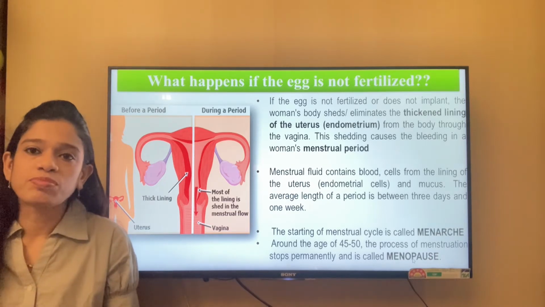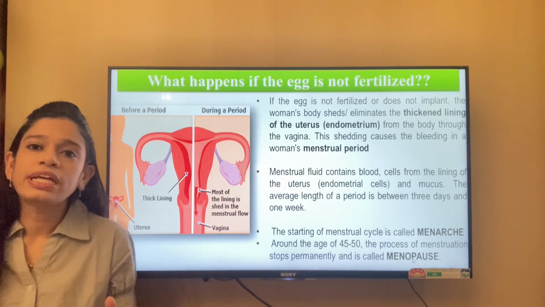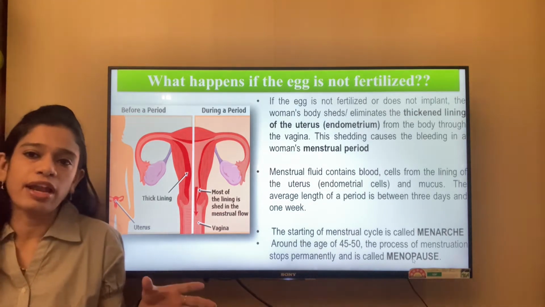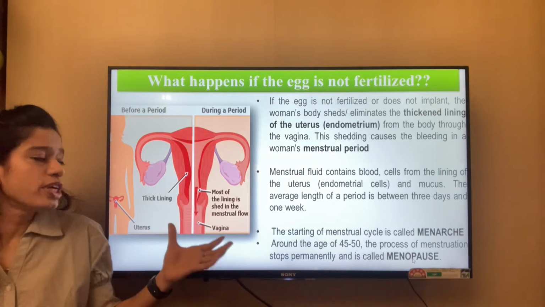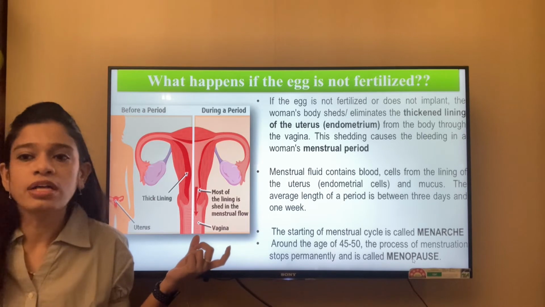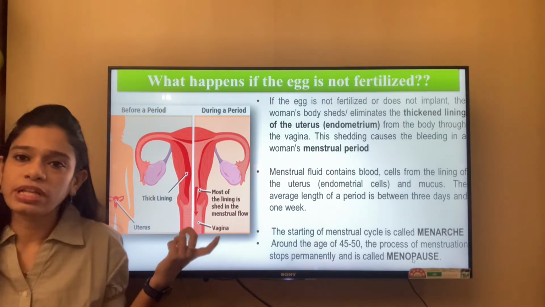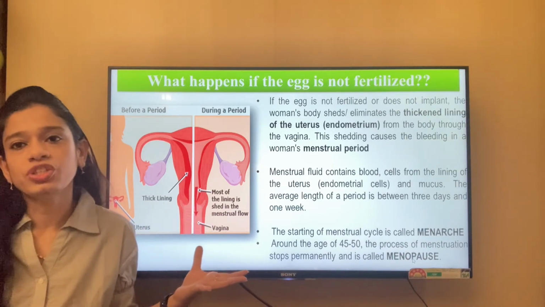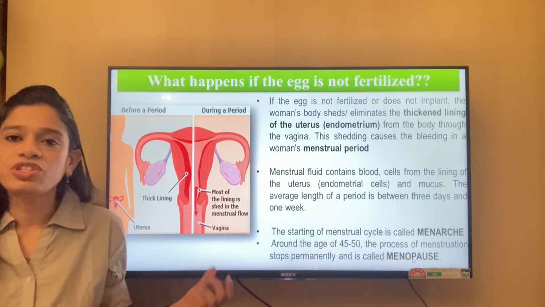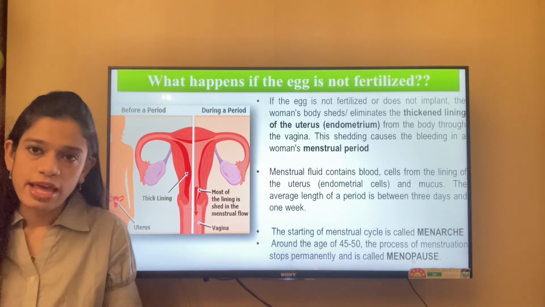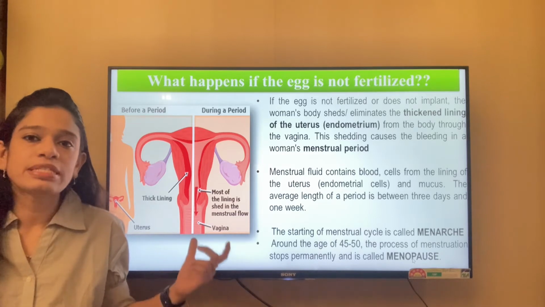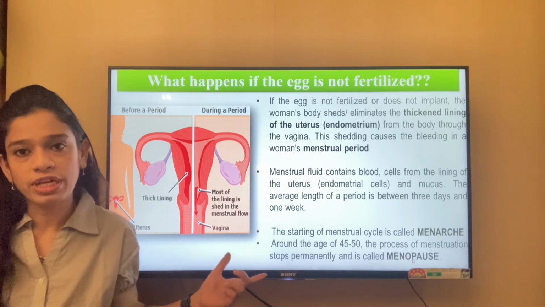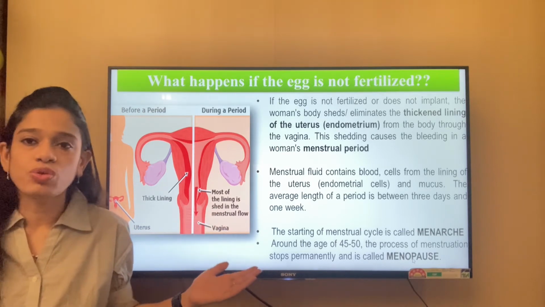So this shedding of blood is called menstruation. The fluid that comes out contains blood, the inner lining, all the endometrial cells, and also mucus. Menstruation lasts about 3 to 7 days. It starts after the girl reaches puberty or adolescence, because in my last video I told you that once a girl reaches puberty, it also marks the onset of menstruation. The starting of menstruation is known as menarche.